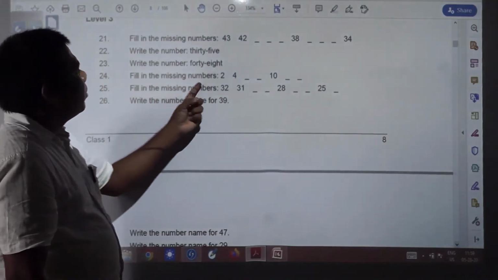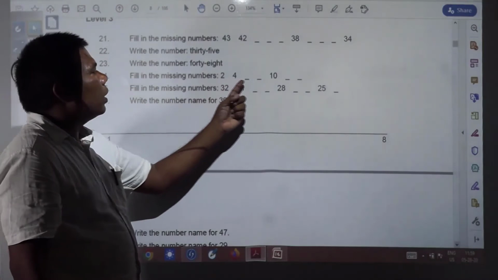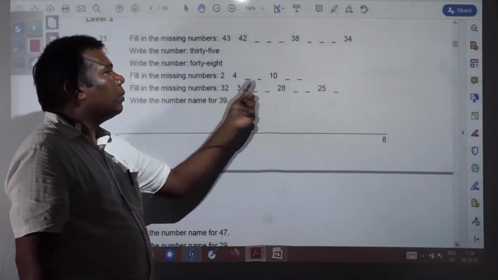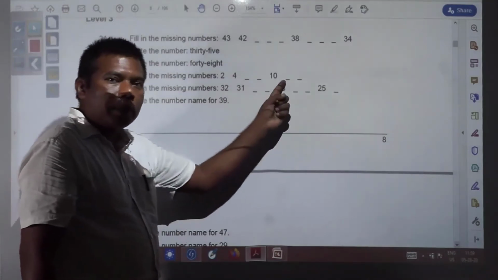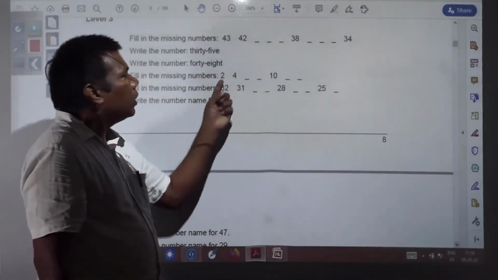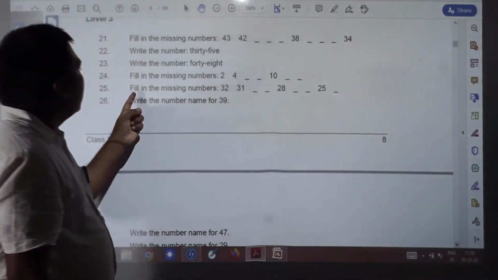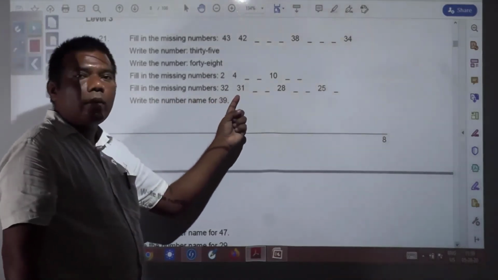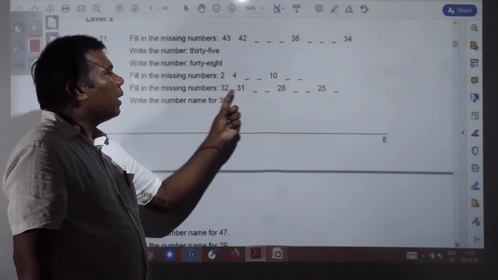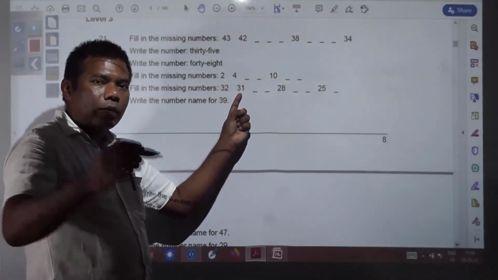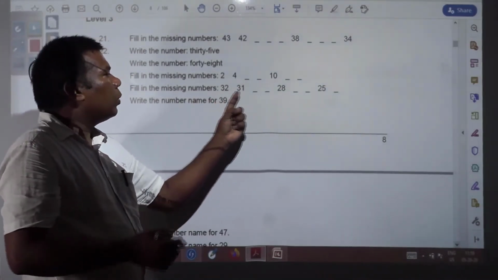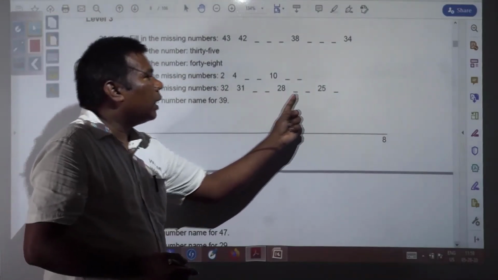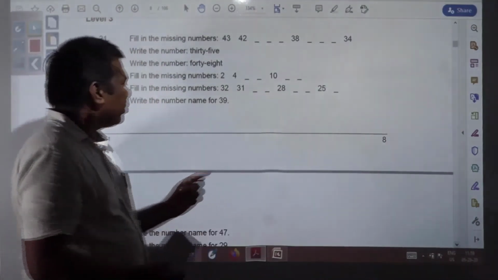Fill in the missing numbers: 2, 4, then what numbers will come. So easy it is. Only 2 had been added in every number and the next number you have got. So this you need to fill. Fill in the missing numbers again. Here you see, this is what? Backward counting. 32 minus 1, 31, means backward counting you are doing. 32, 31, 30, 29, 28. Likewise, you need to fill.